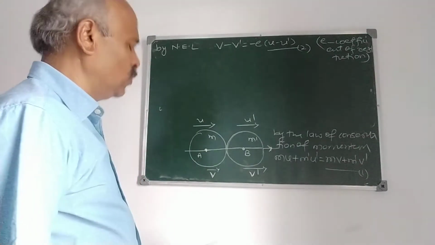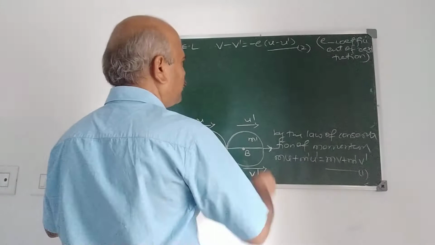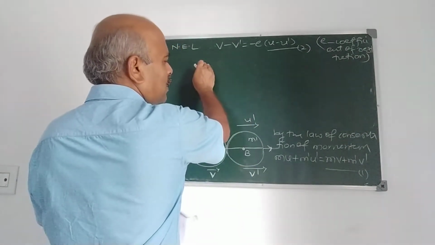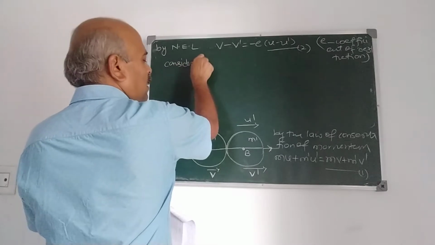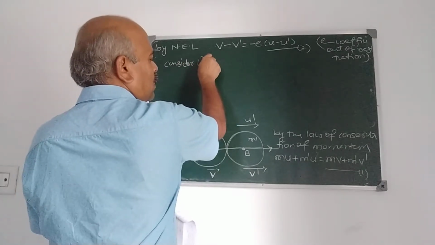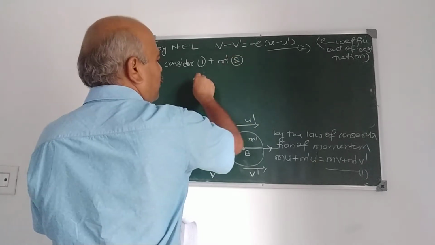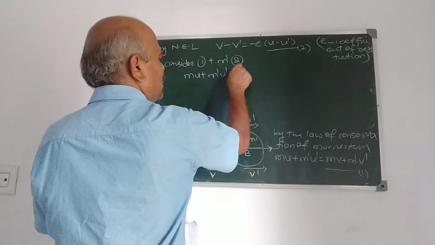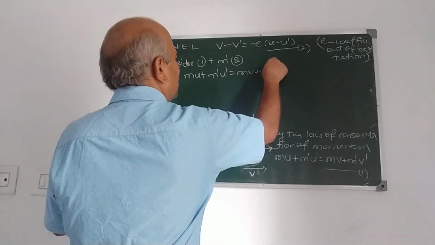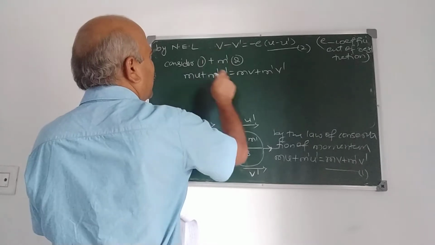Now from 1 and 2 we have to find out v and v dash. How to find v and v dash? For that, consider equation 1 plus m dash into equation 2. What is equation 1? mu plus m dash u dash is mv plus m dash v dash, and multiply this by m dash.